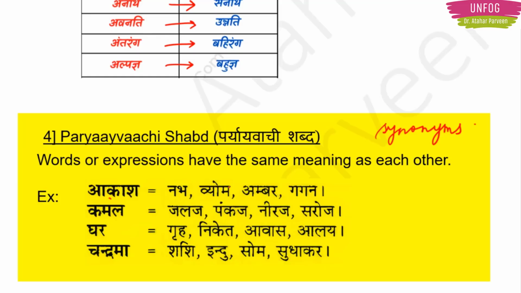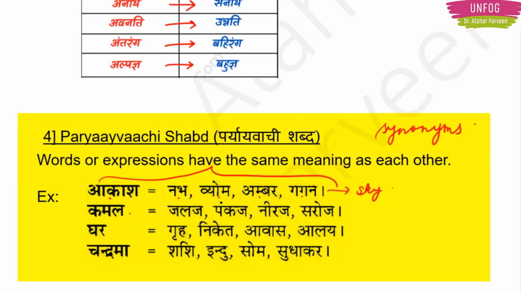They all mean sky only. For example, this Akash is there, no? It will also have words like Nabh, Vyom, Ambar, Gagan. So they all mean one word only, sky. We can call sky with these many names. That is only Paryayvachi Shabd.